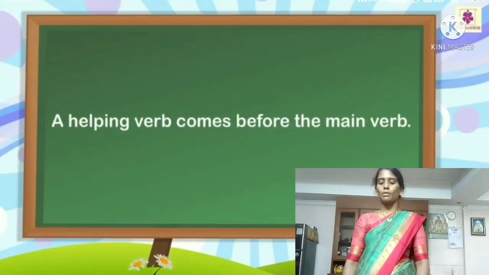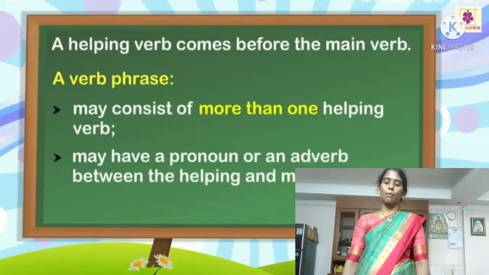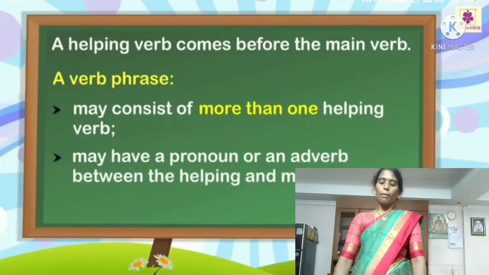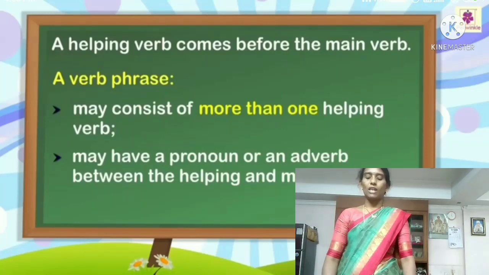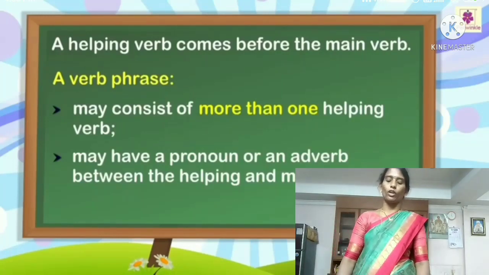A helping verb comes before the main verb. For example, a verb phrase may consist of more than one helping verb.